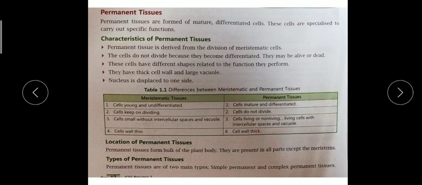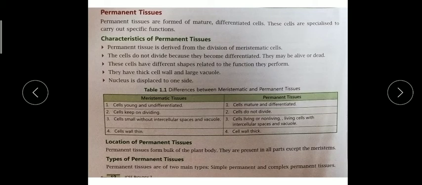Now where it is present, I told you location. It is present in the plant body. From the bulk of the plant body, they are present in all parts except the meristematic part. Meristematic part means the tip of the root, the tip of the stem, where apical, lateral and intercalary meristem are present. Except those 3, these permanent tissues are present all over the plant body.